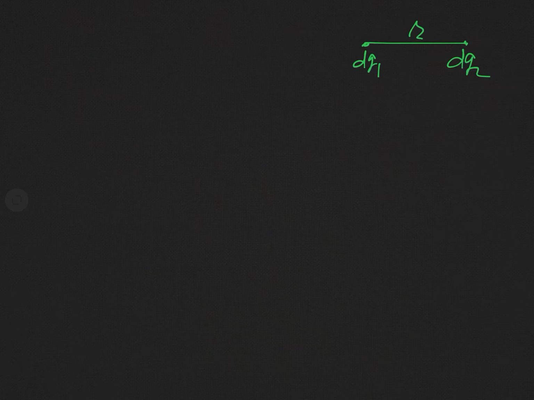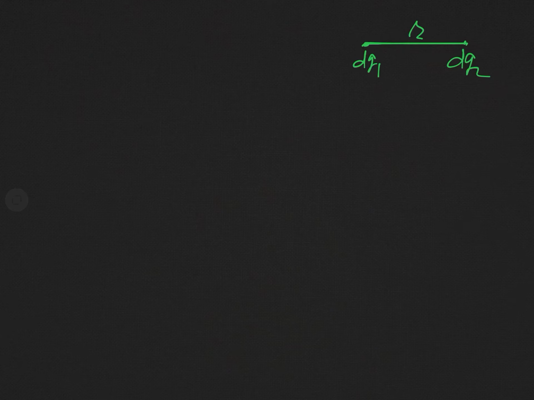So we can define the interaction energy between these two charges which arises due to the electrostatic interaction between these two charges dq1 and dq2. And we will use the electrostatic formula for the potential energy.